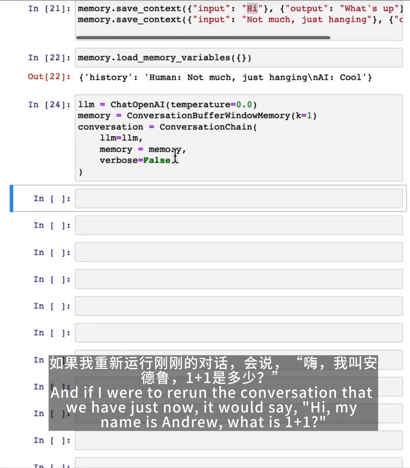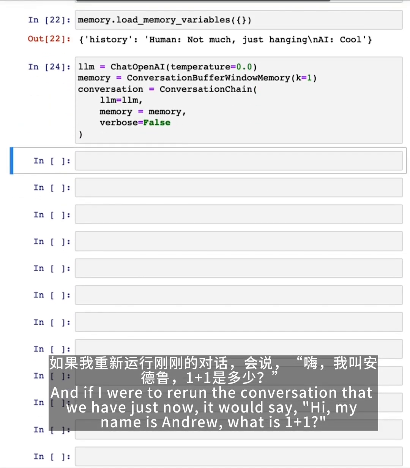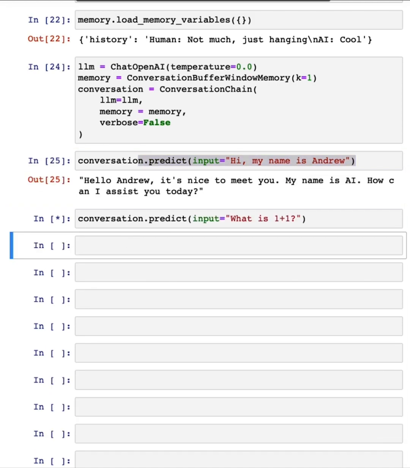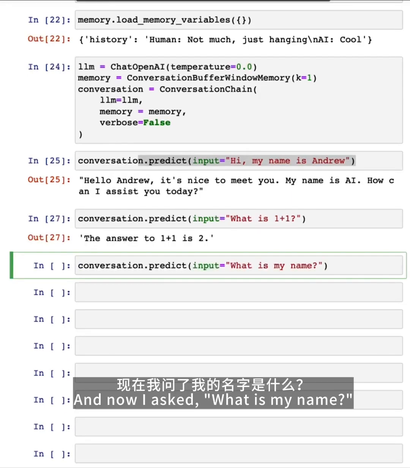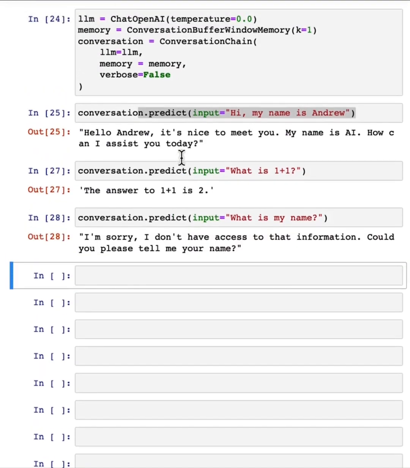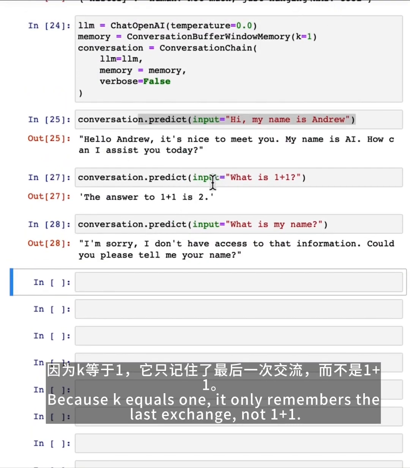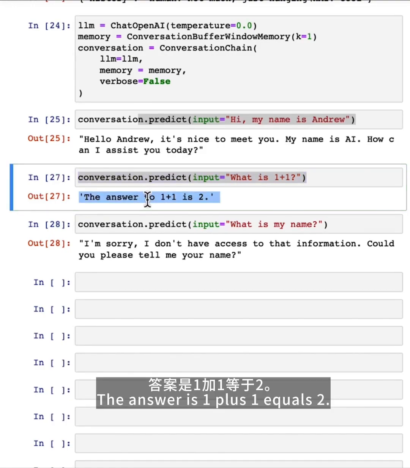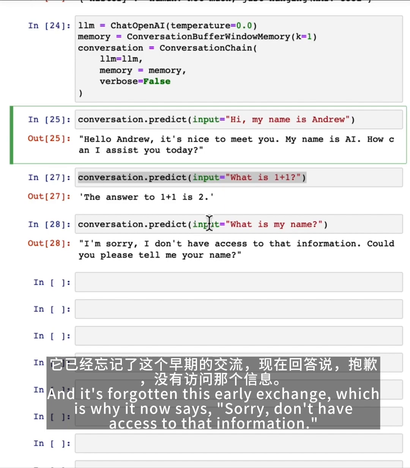And so if I were to rerun the conversation that we had just now, we'll say, hi, my name is Andrew. What is 1 plus 1? And now I ask it, what is my name? Because k equals 1, it only remembers the last exchange, which is what is 1 plus 1, and the answer, 1 plus 1 equals 2. It's forgotten this early exchange, which is why it now says, sorry, I don't have access to that information.